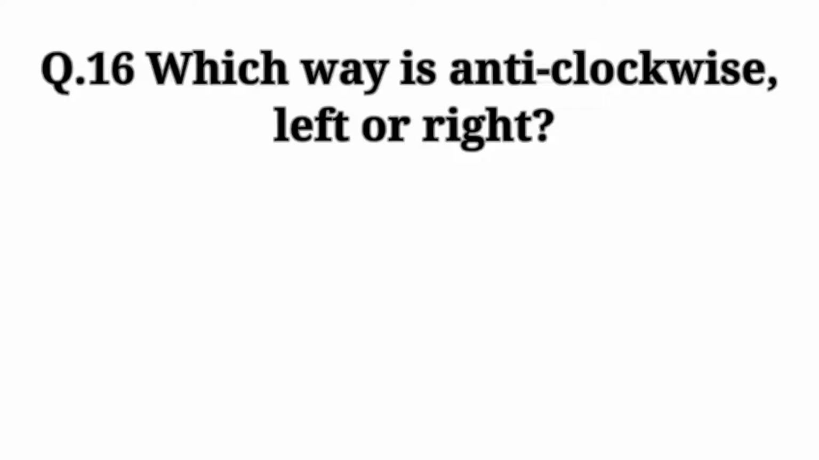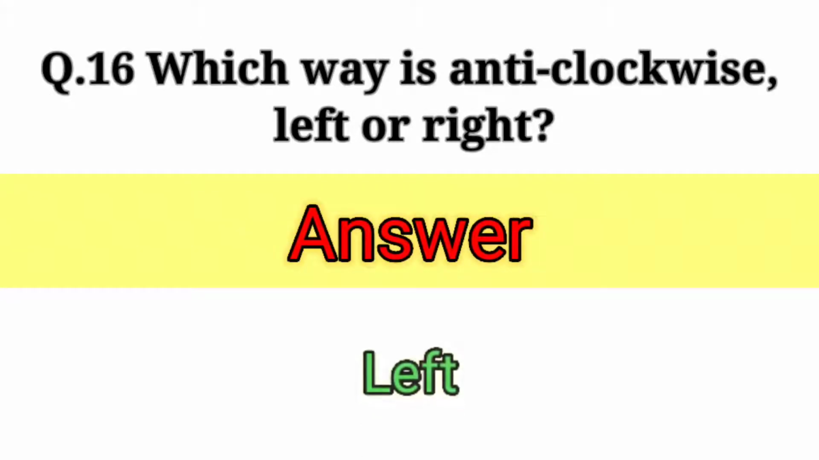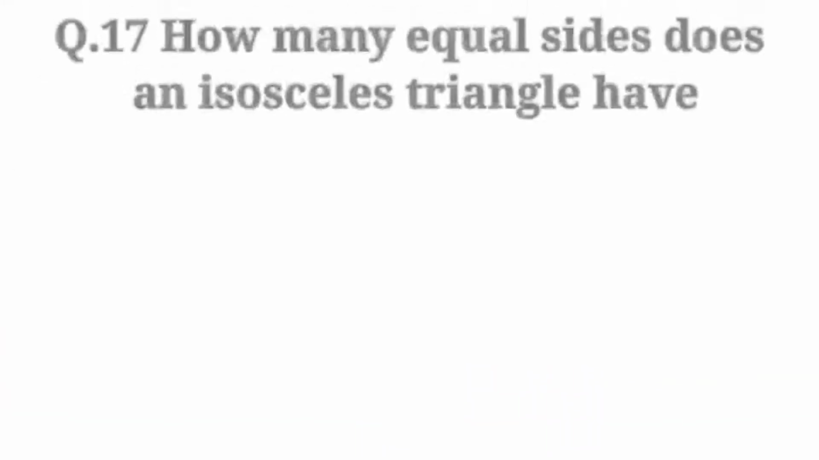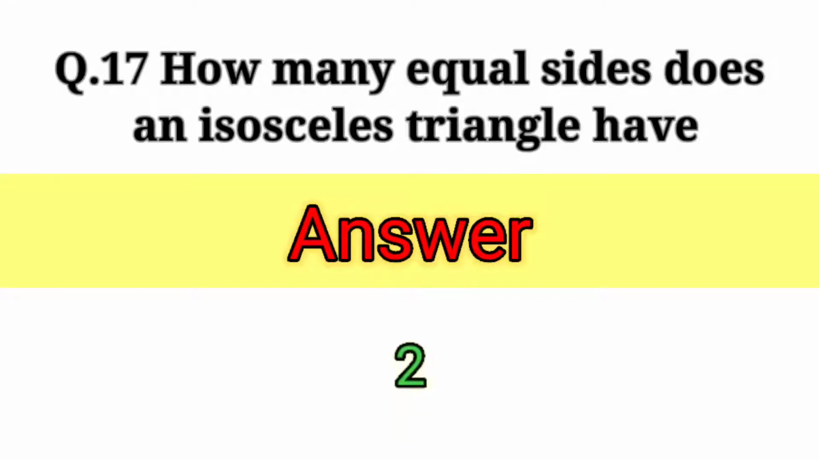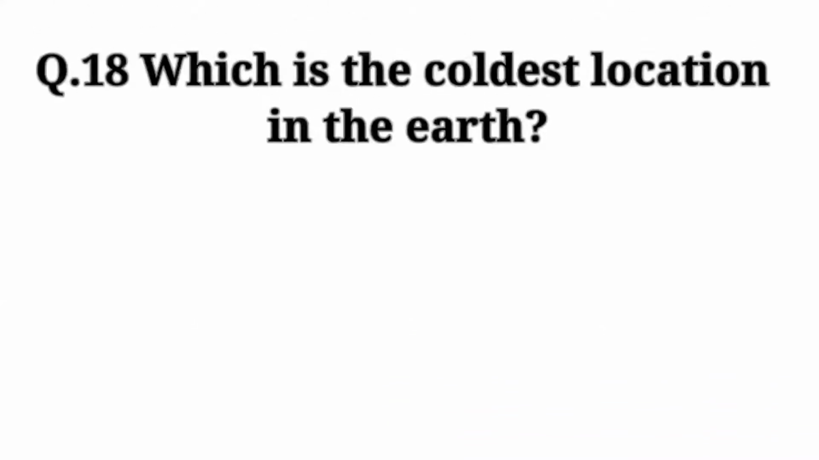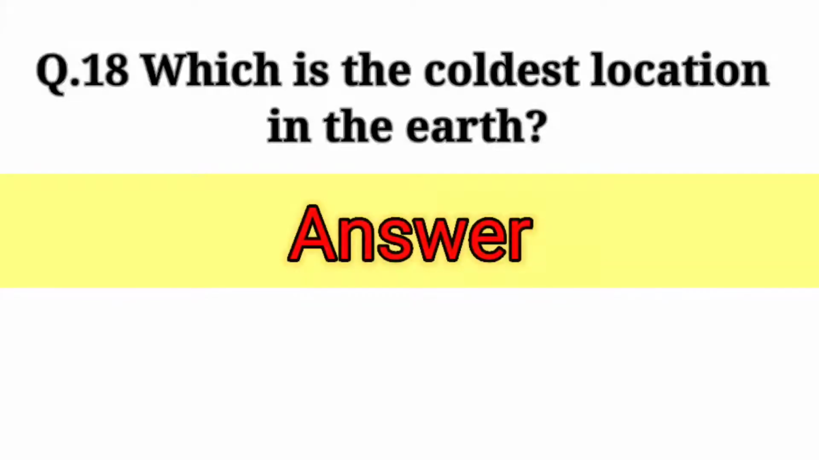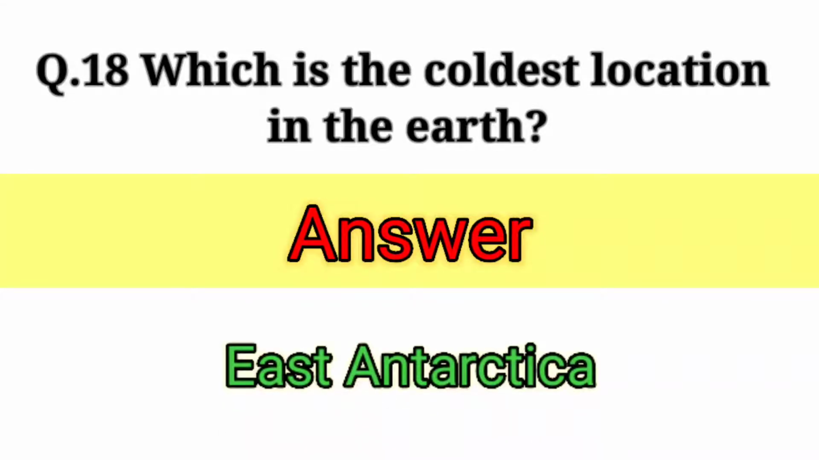Which way is anti-clockwise, left or right? Answer: left. How many equal sides does an isosceles triangle have? Answer: 2. Which is the coldest location on earth? Answer: East Antarctica.